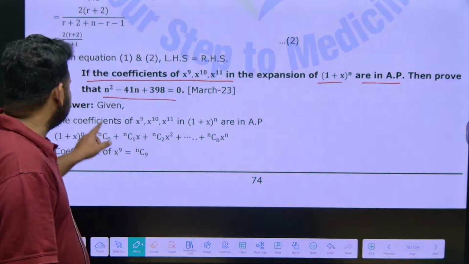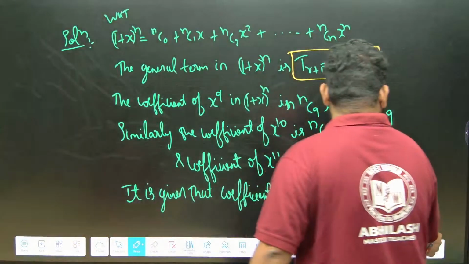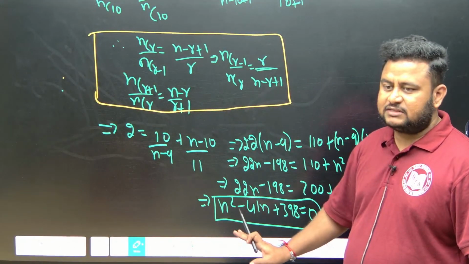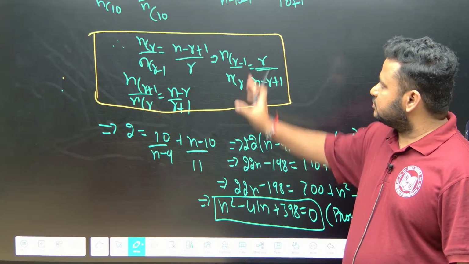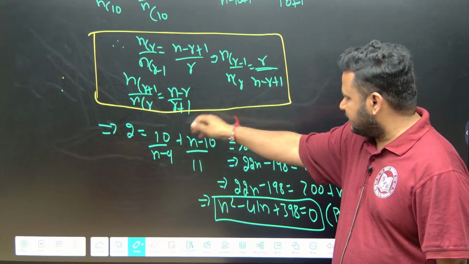Here we have to prove n square minus 41n plus 398 is equal to 0. That is what we did here. First we found out the coefficients, and they have only given that the coefficients are in AP. So 2 times the middle term will be equal to the sum of the other 2 terms. Then we will apply these formulas.